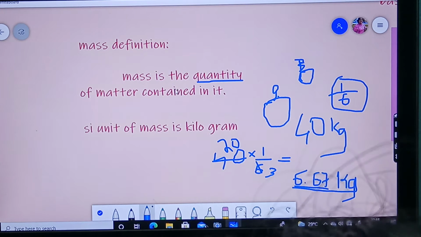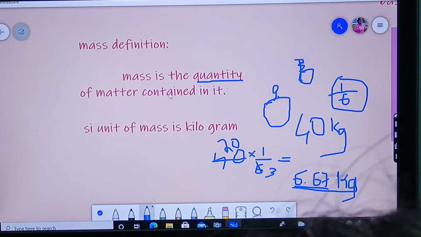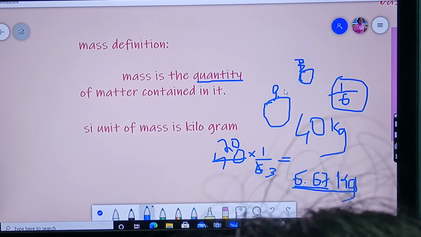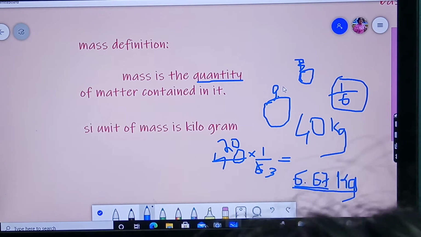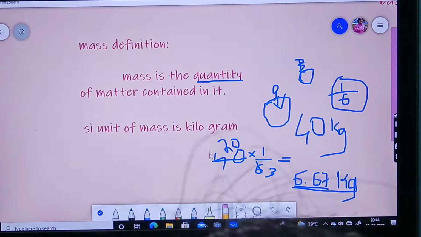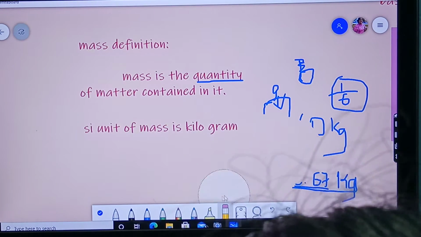Now what was I telling? That mass does not change from place to place, but the weight of a body can change from place to place depending upon the gravitational force. Understood? Okay. Now let us go.